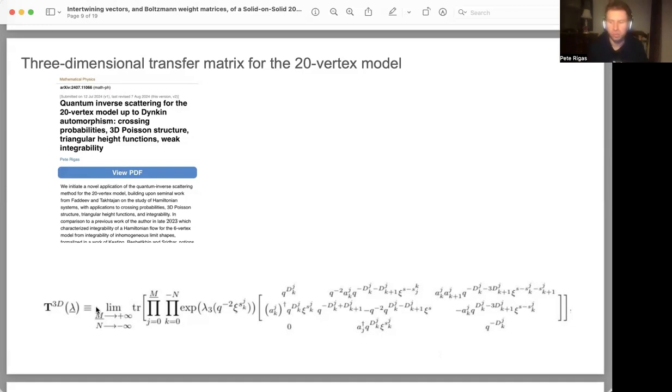And also, like I had alluded to in a playlist that I have on my channel for triangular ice and the 20 vertex model, I discussed a lot of components of what's happening in this L operator, namely the fact that we have differential operators, which are represented by this q raised to some d parameter, as well as other types of algebraic objects, namely the c parameter, which is a mapping into a unital associative algebra, as well as a_j terms or other types of coefficients that we take the complex conjugate of, which we can use together to reduce the complexity of taking the asymptotic limit as n goes to positive infinity, as n goes to minus infinity, of the three-dimensional transfer matrix, which we're using to represent and study some properties of the 20 vertex model.